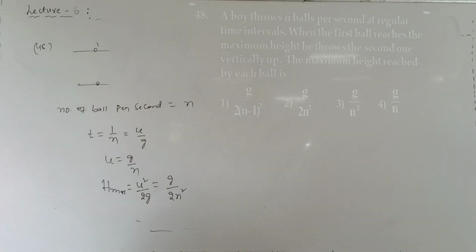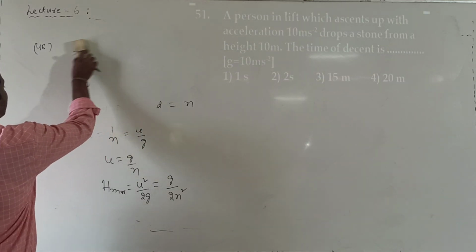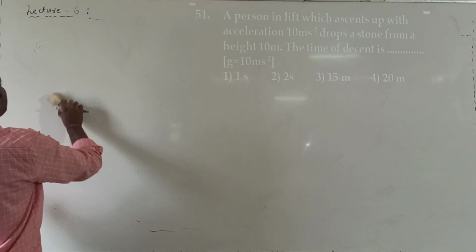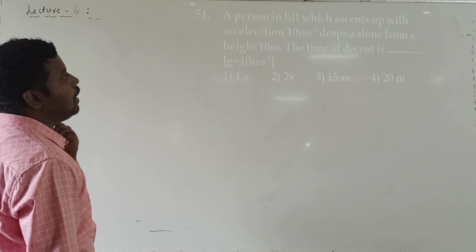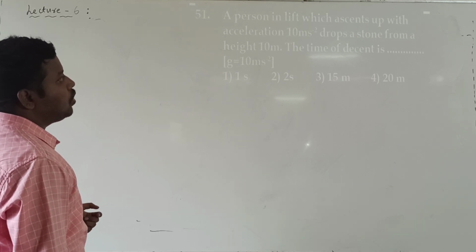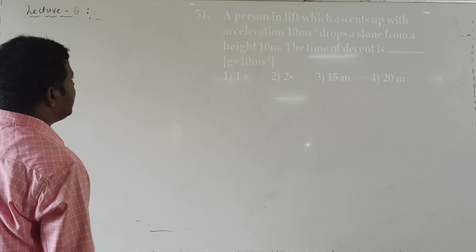After this, the next question, question number 15. A person in a lift which ascends up with an acceleration of 10 meter per second square drops a stone from a height of 10 meters. So what is the time of descent value?